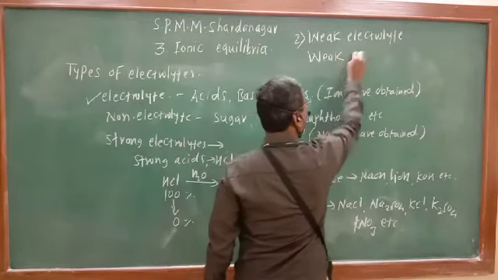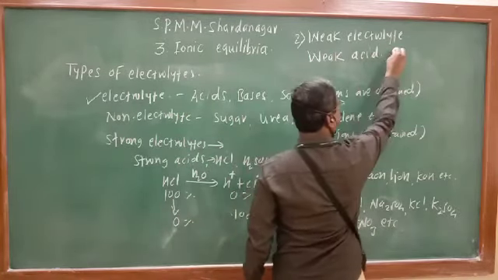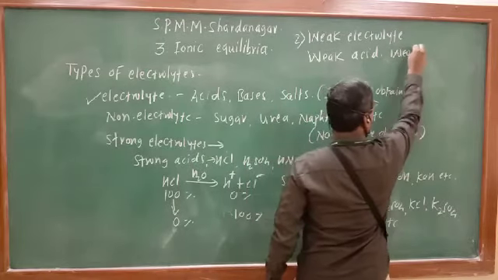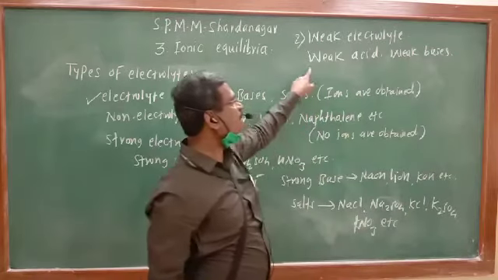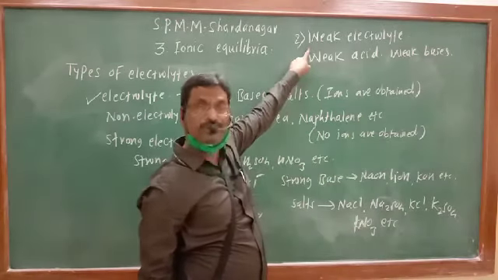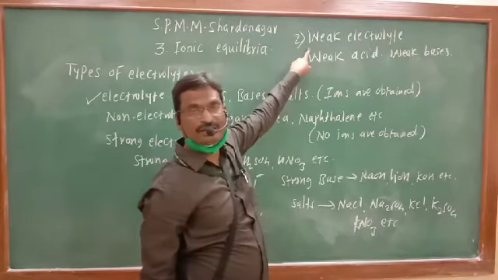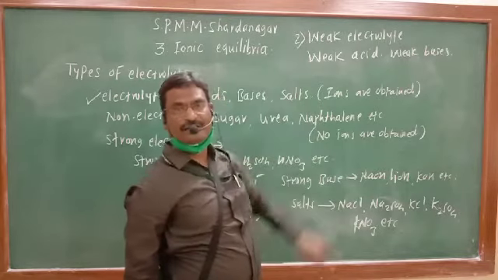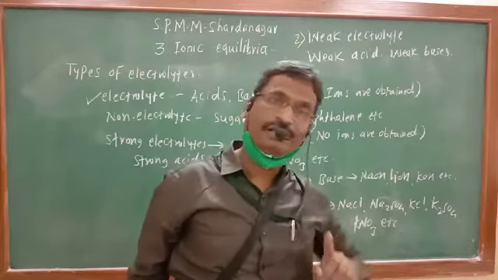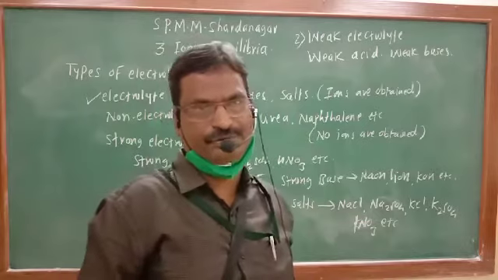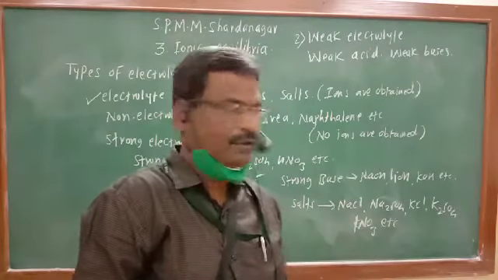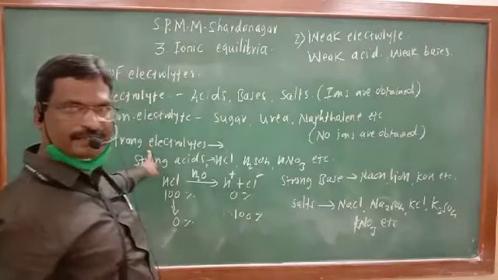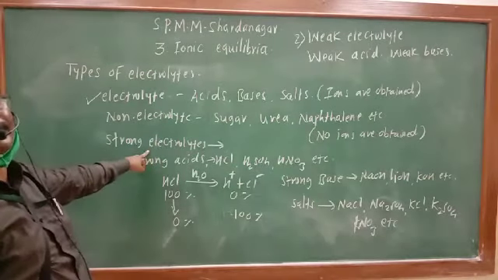So all weak acids, then weak bases, are nothing but weak electrolytes because whenever they are added to water, they undergo incomplete dissociation. They produce a smaller number of ions, but strong electrolytes produce more ions.